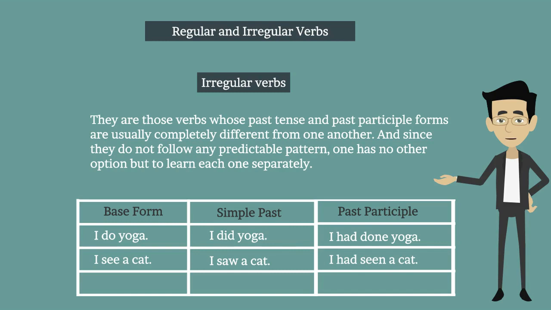In base form, I see a cat. In simple past, I saw a cat. In past participle, I had seen a cat. In base form, I drive slowly. In simple past, I drove slowly. In past participle, I had driven slowly.